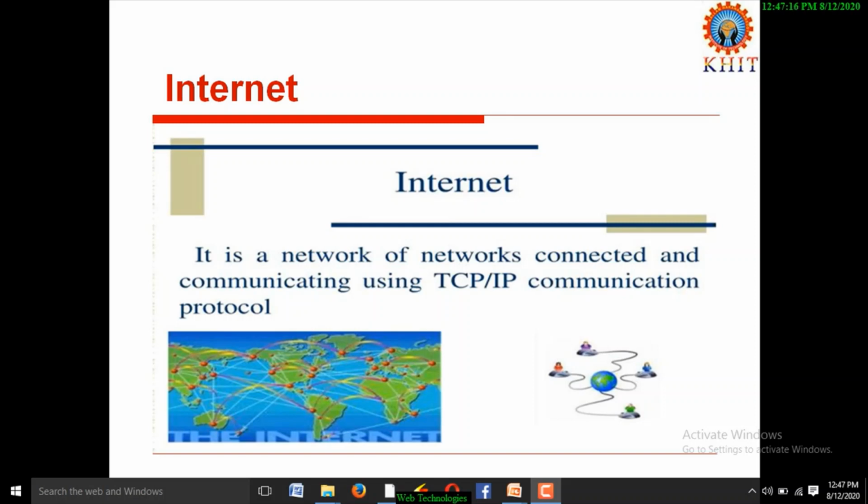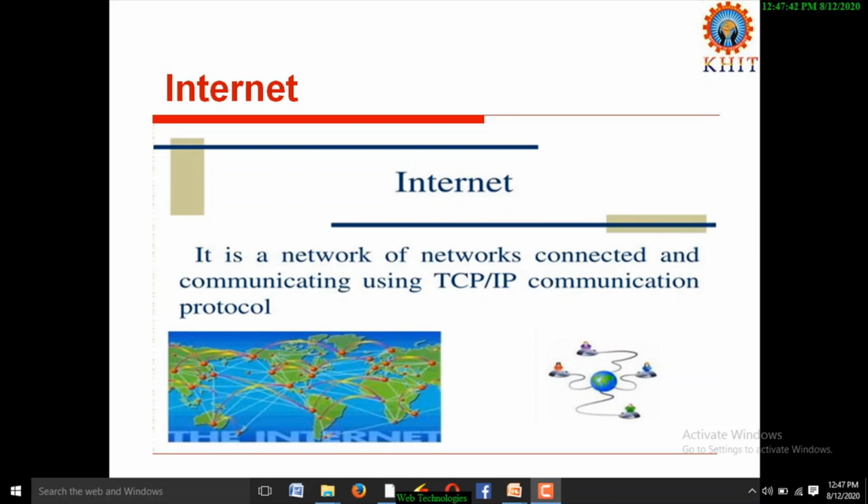This world contains different networks, and all these networks are connected with each other. So network of networks is called an internet. Here we are using different protocols like TCP/IP, FTP, HTTP, etc.